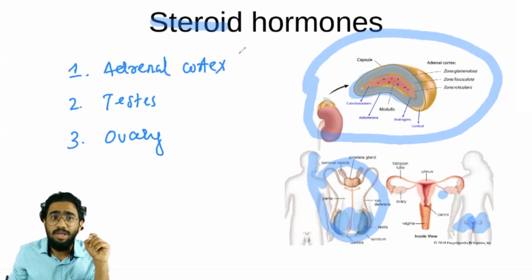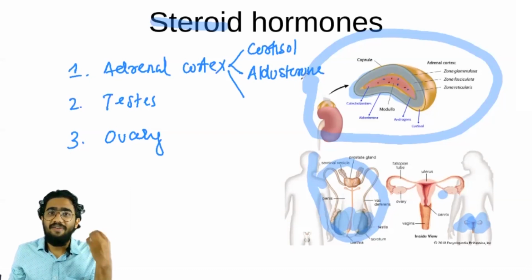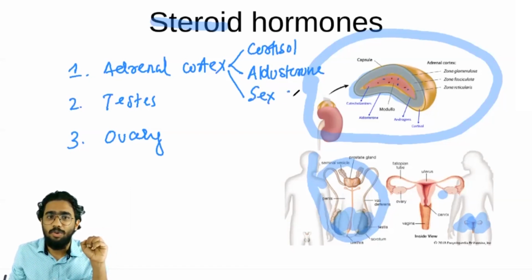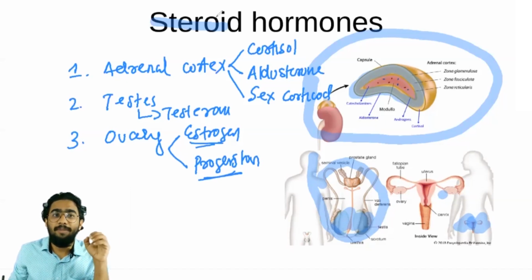So I will list out the adrenal cortical hormones. Three are there. One is known as cortisol. The second one is known as aldosterone. And in the chapter on chemical coordination and integration, I will discuss everything in detail: cortisol, aldosterone, and the third one is known as sex corticoid. In the testis, it is producing testosterone, and the ovary will be producing two hormones, known as estrogen and progesterone. So all these hormones are coming under which group?